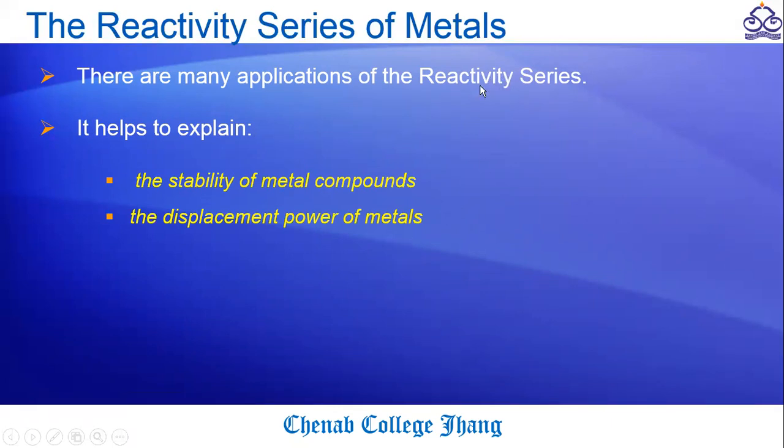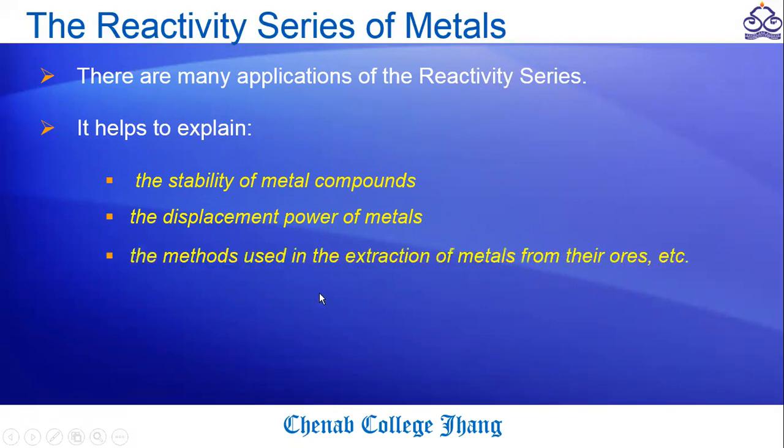It also depends upon the reactivity series. The third is how we can extract metals from their ores, and we know that in ores the metals are present in a compound. We can use our knowledge of these two points and the reactivity series to find out how we can extract metals from their ores.